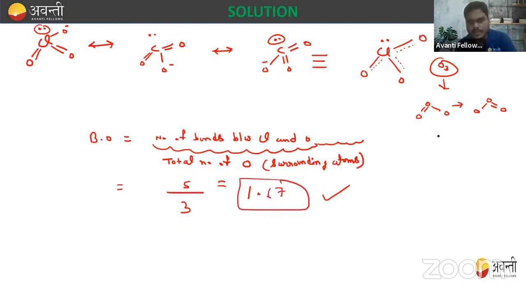So here the number of bonds is 2 and 1, that is 3. And the total number of surrounding O is 2. So we can say 3 by 2, that is 1.5. So the bond order comes out to be 1.5. One O is taken as the central atom, and the surrounding atoms are 2, so 3 by 2, that is 1.5.